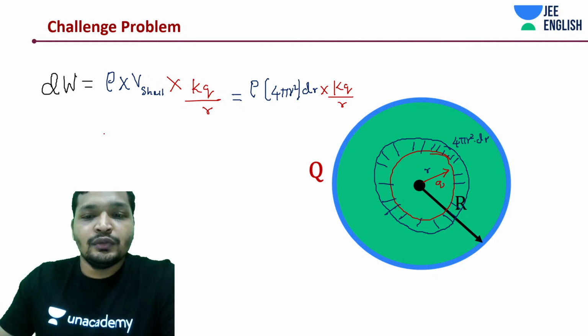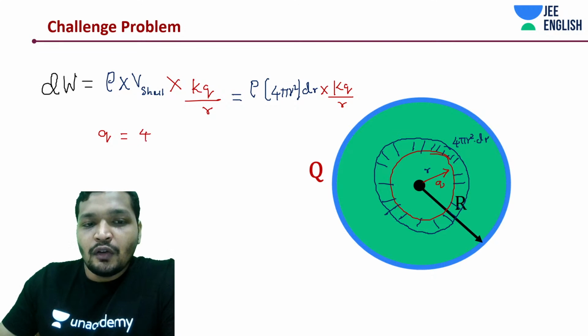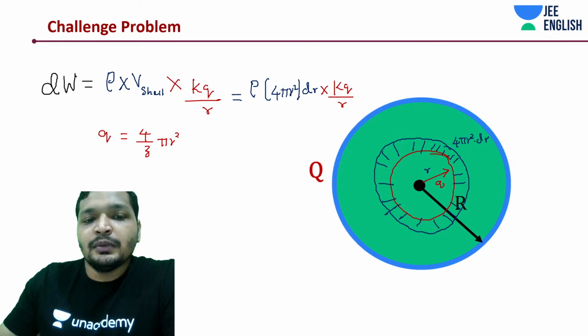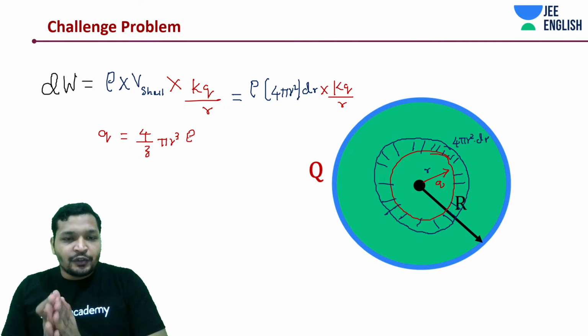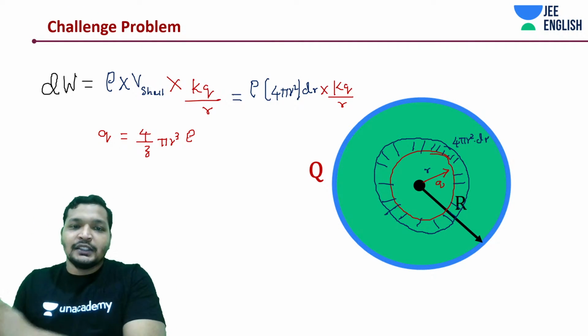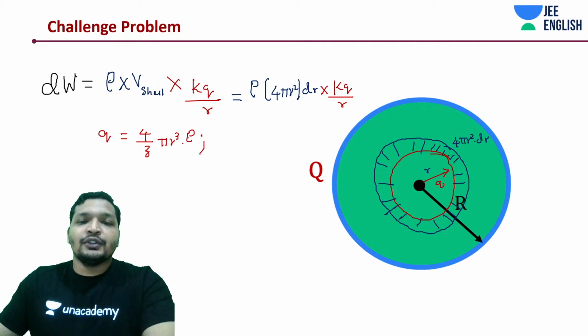What is q? Q is 4 by 3 pi r cube into rho. That's it. End of the game. Of course, there is an integration left over that you need to do, and post that you'll get the answer.